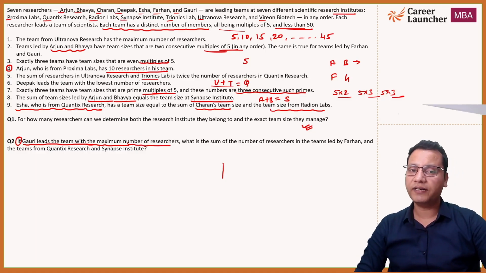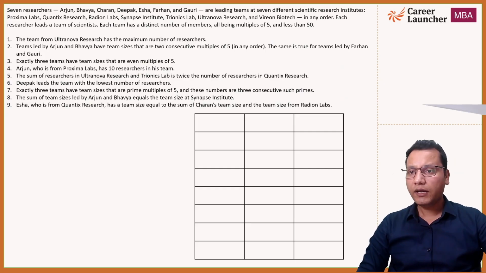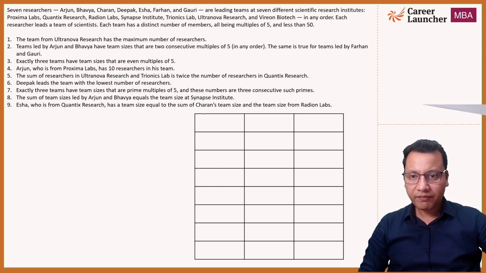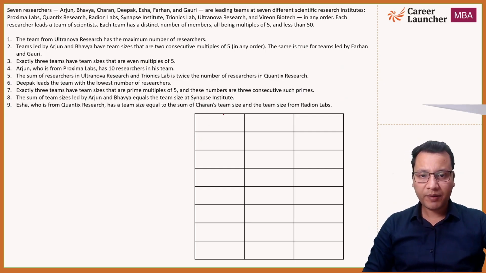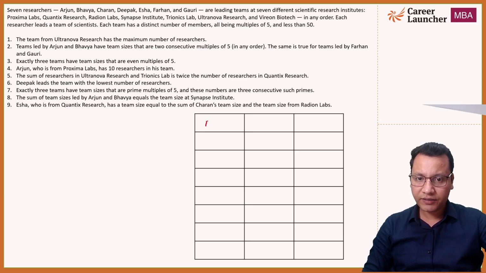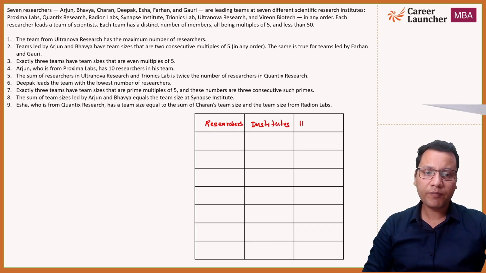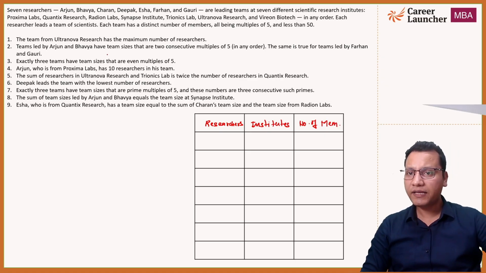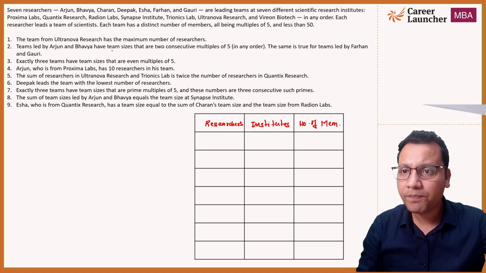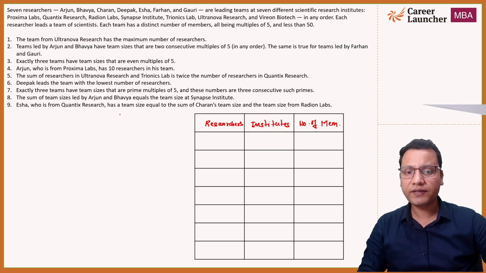Now let's try to solve the set. First of all, whatever data we have, let's quickly fill it in the table. So we have researchers and their institute and the number of members. Let's fix one column. Let's say we fix the names of the researchers.